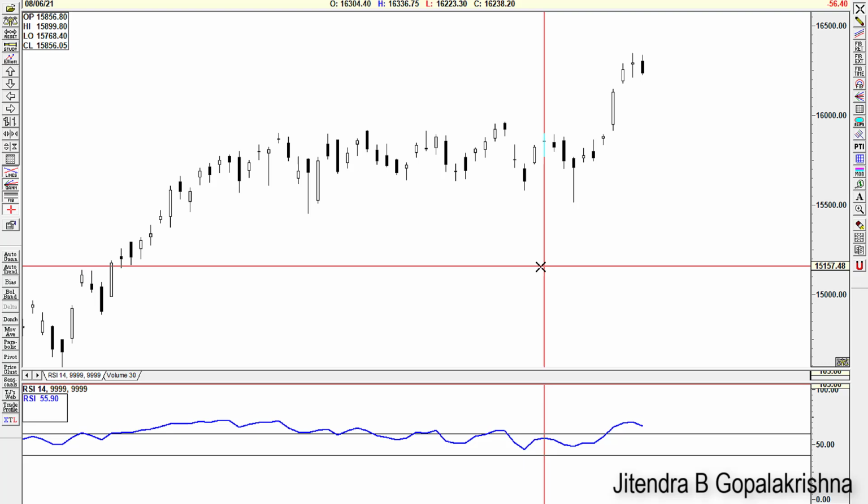So now you should understand this so that when I teach you the strategies, you are able to easily put it onto your chart and start to use it. So as simple as this, RSI 14, and it will give you 60 and 40.